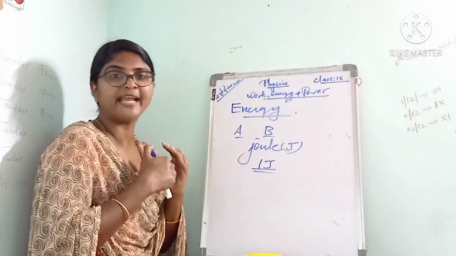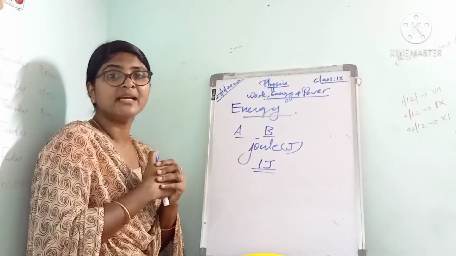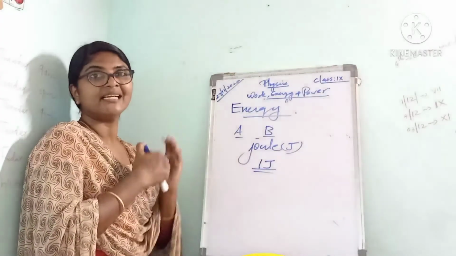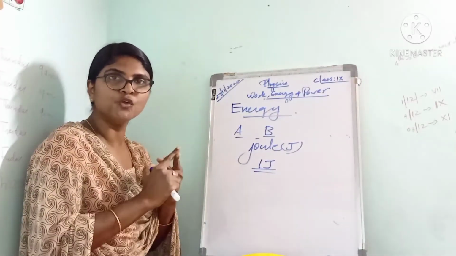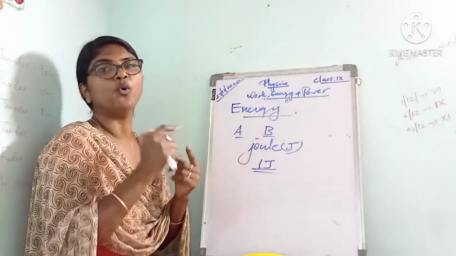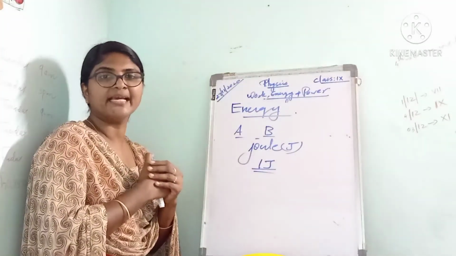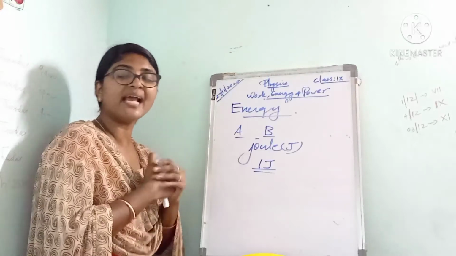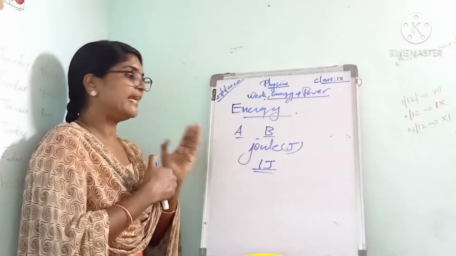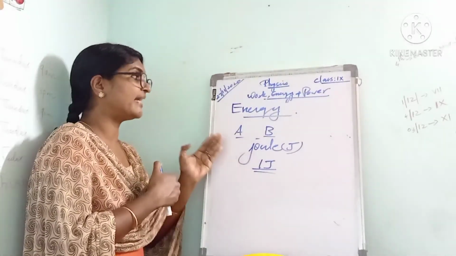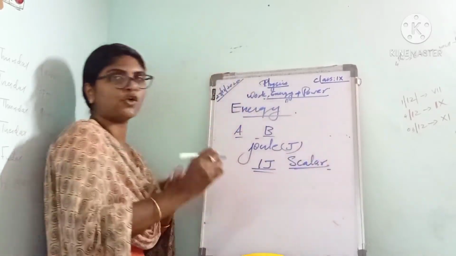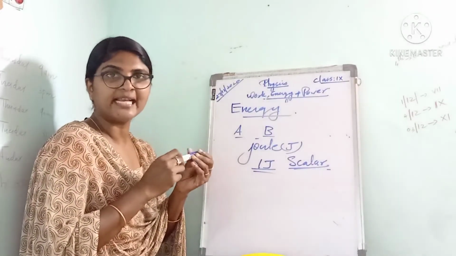So 1 joule of energy means what? It means that the body has the capacity to do 1 joule of work. Listen to it. If a body has the capacity to do 1 joule of work, then the energy possessed by the body is also 1 joule. Like work, energy is also a scalar quantity.